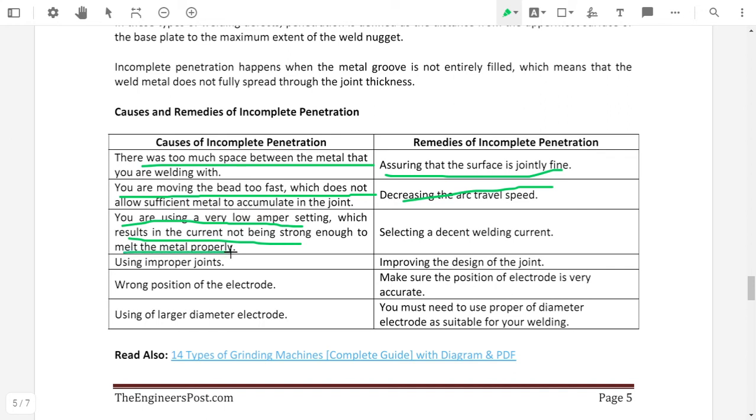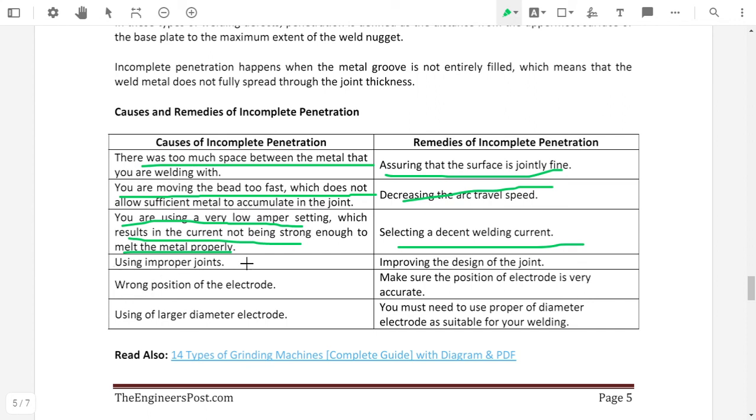As the amount of current reduces, the heat supplied to the weld zone will reduce, and if the heat supplied to the weld zone is reduced, the material will not get properly fused. If the material is not properly fused, it will not penetrate to the depth of the weld, or up to the end of the base material. So the current should be properly selected in a welding process. Selecting the proper welding current is the remedy to avoid incomplete penetration.